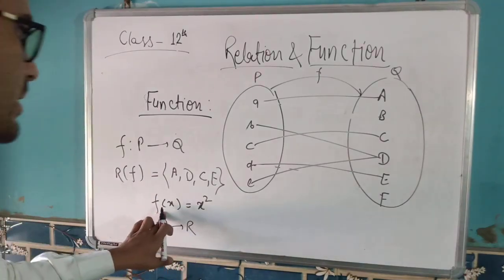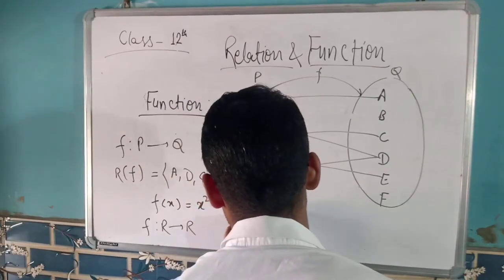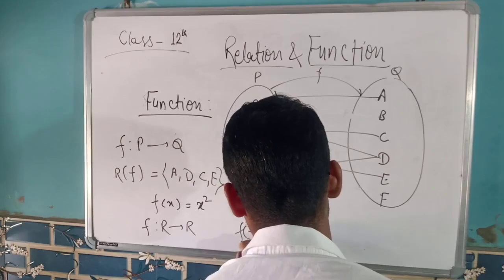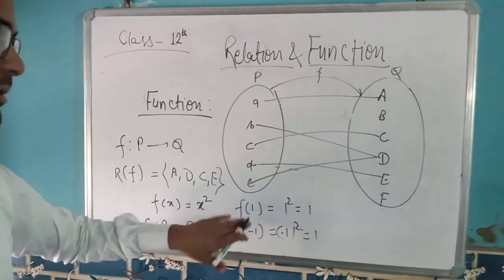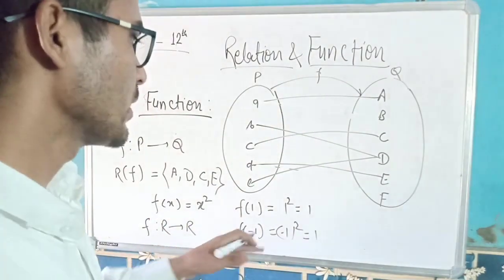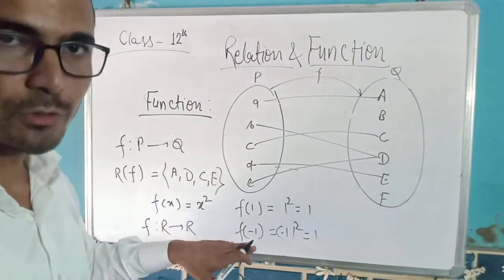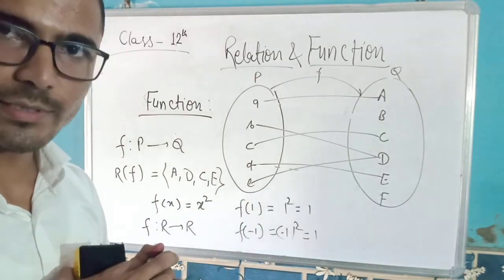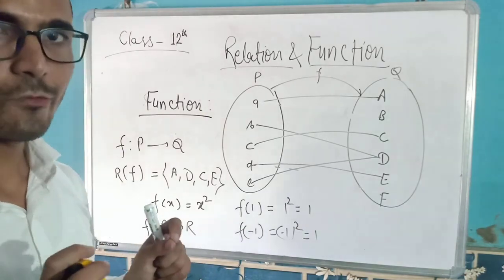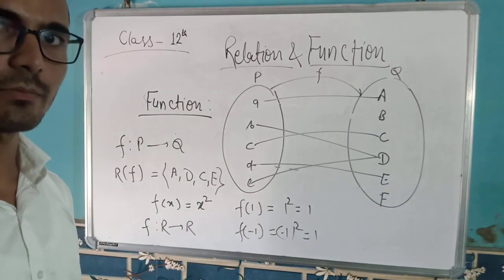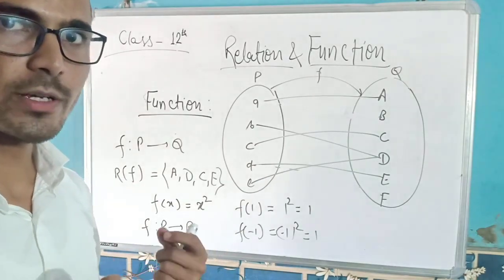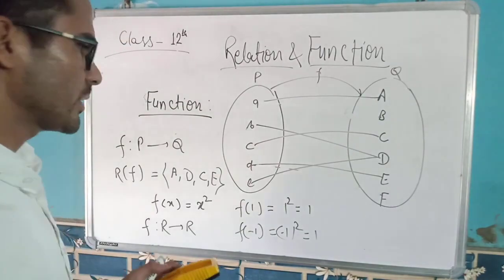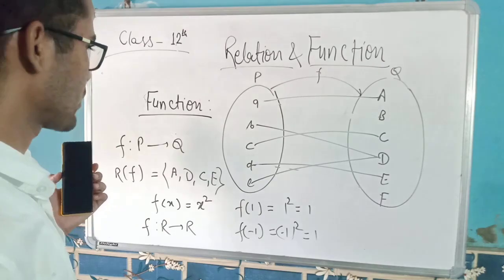Now if I put the value at 1, it gives 1 square equal to 1, and at minus 1 it also gives minus 1 whole square equal to 1. So 1 and minus 1 are of course two different points, but at these two different points the value of this function is the same. So we can say the image of a function at two points could be the same. But we cannot say that at one point I'll get two values. That is not possible in case of a function. And this is what a function is about.